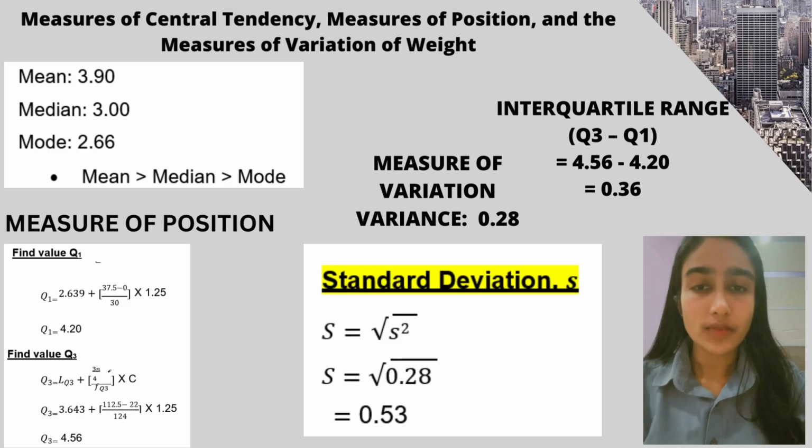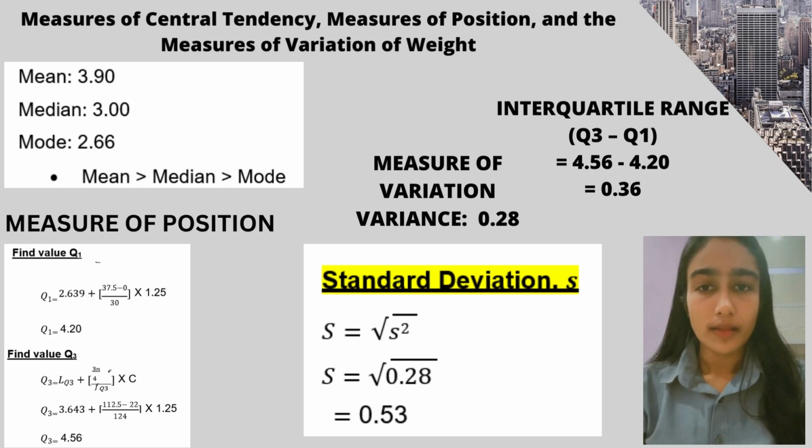Next I will present the measure of central tendency, measure of position, and variation of weight. The class width of weight is 0.250. The answer for mean for weight is 3.90, median is 3.00, and mode is 2.66. So from here we can see that the mean is bigger than the median, and the median is bigger than the mode. So the shape of the data distribution is skewed to the right.